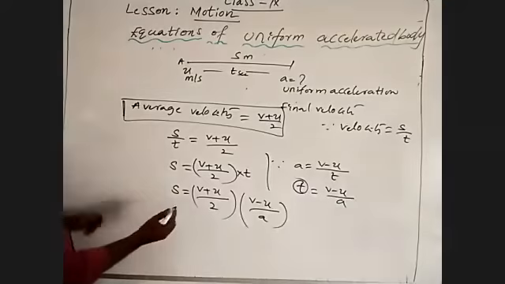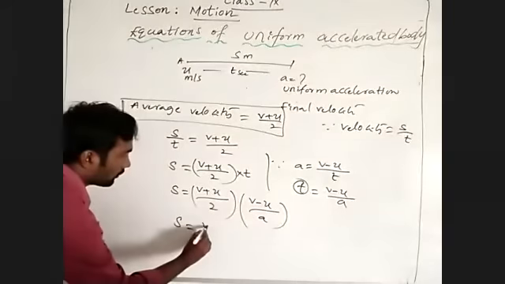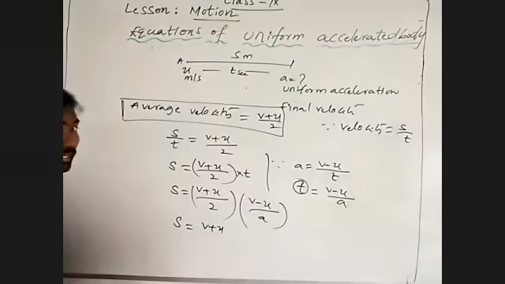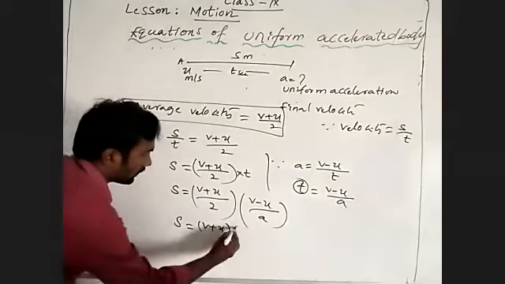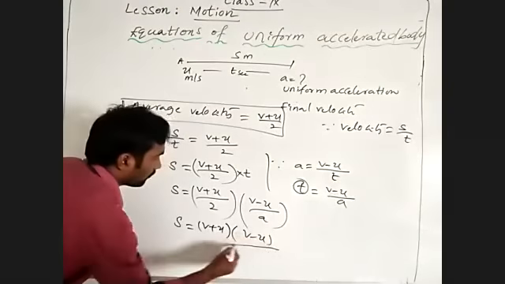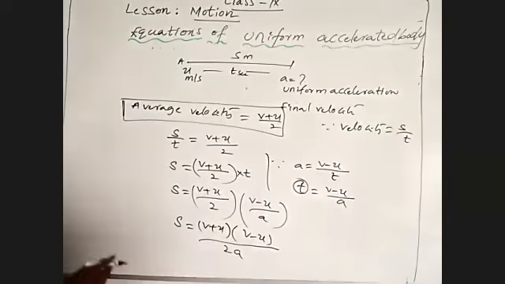Now s is equal to the product of numerators by the product of denominators, so (v plus u) into (v minus u) by 2 into a.